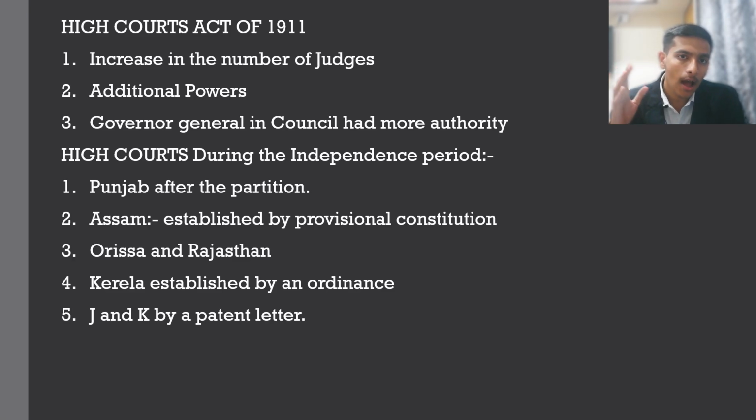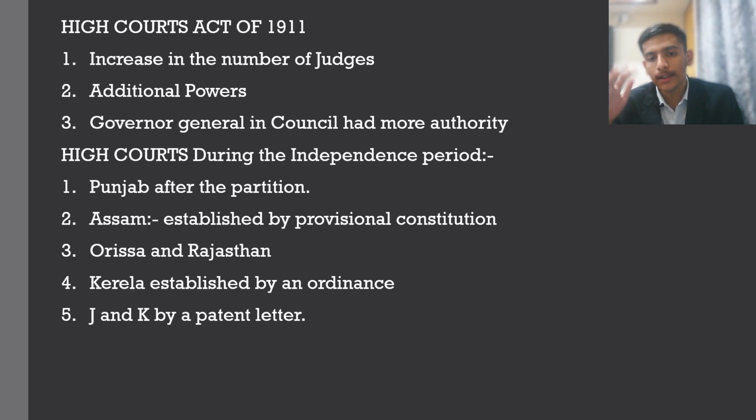Then as we progress towards the independence era, many states or many cities specifically had high courts for various reasons. Few of them are: first, in Punjab in the year 1948, just after partition, an order was issued and a provisional high court was established for the time being in Punjab. Next, in Assam, it was again for the provisional constitution. According to the provisional constitution, the high court was established in Assam, and accordingly in Orissa and Rajasthan.